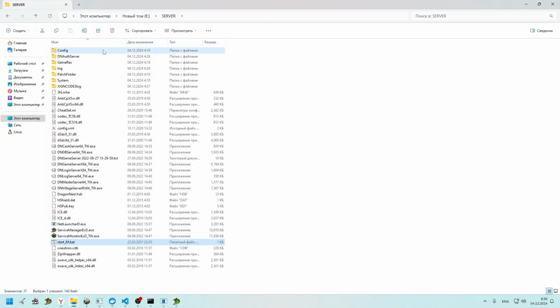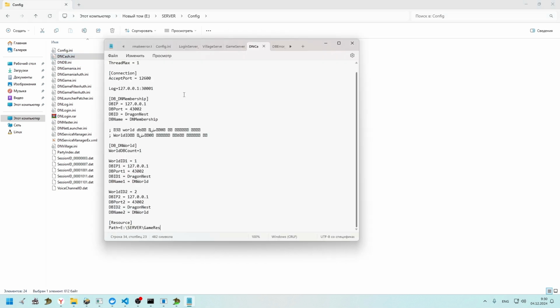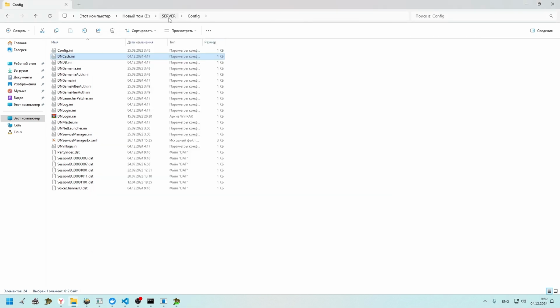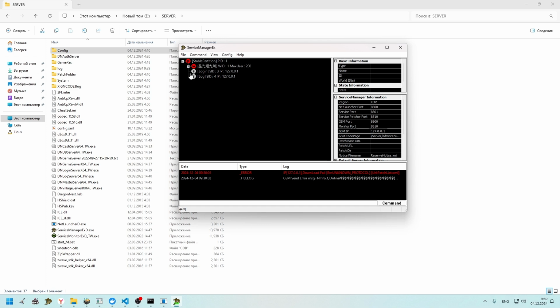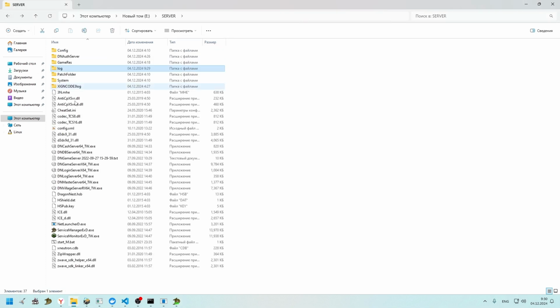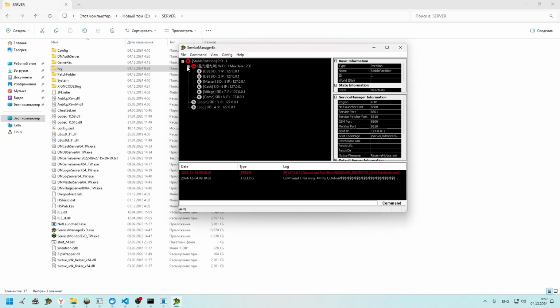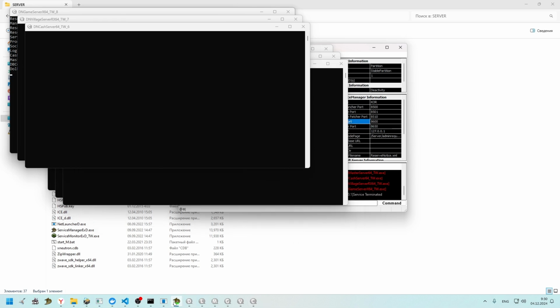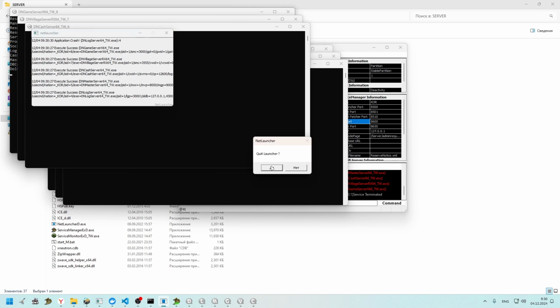Oh, I forgot. I have already configured this section path to the GameRes folder and to the server folder. It's basic. I hope you know how to do it if you're watching this video. Then I can start this server with one click. Oh no, guys, I forgot.